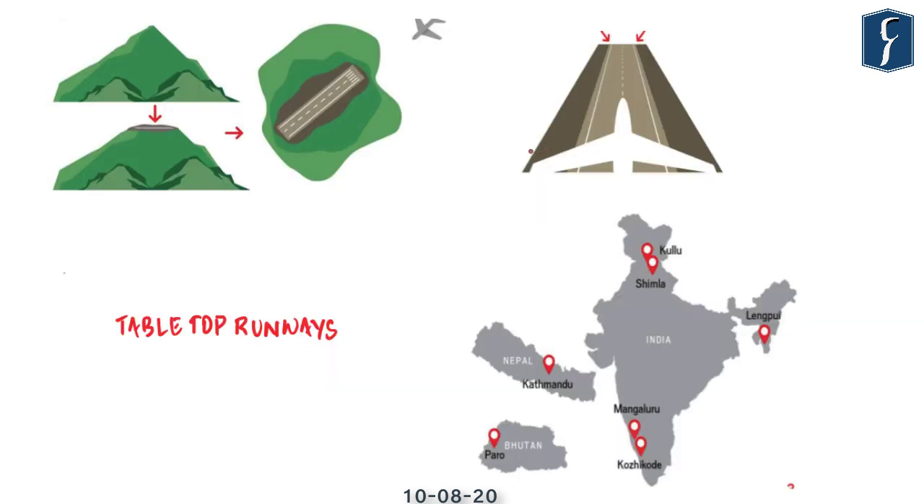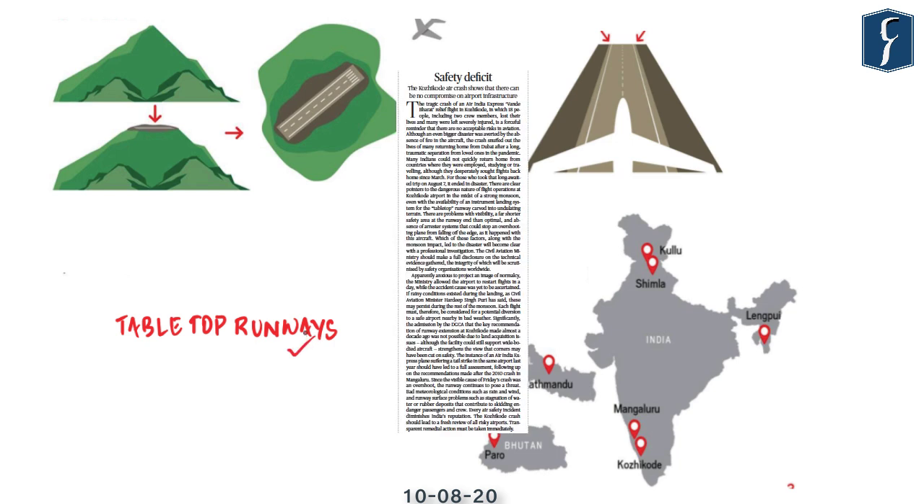The next article appears as a column on page number 6, "Safety Deficit." Now you must have heard and read a lot about the tragic crash of the Air India Express Vande Bharat relief flight coming to Kozhikode, in which 18 people including 2 crew members lost their lives and many were left severely injured. Due to this particular incident, tabletop runways have again come into the limelight. So what are these tabletop runways?